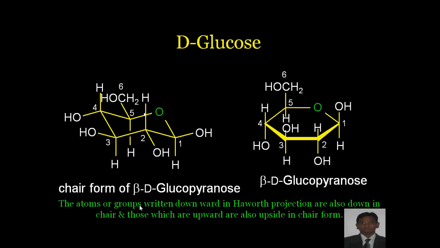The atoms or groups written downwards in the Haworth projection are also down in the chair, and those which are upward are also upside in the chair form. If OH is upside, here also upside. If OH is downside, here also downside, then upside, upside, again downside, and the fourth position also downside.